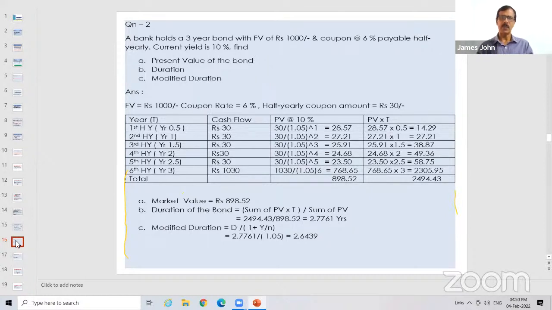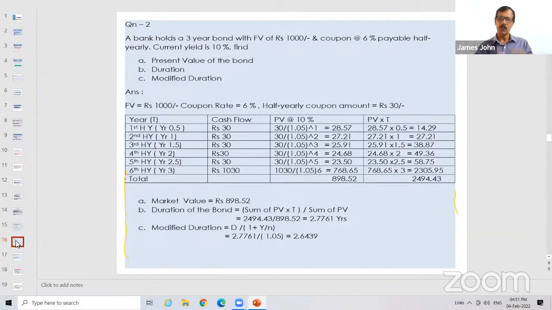The first question is what is the value of the bond? Second question is what is the duration of the bond at 10%? And third is what is the modified duration? These are the 3 questions. Now, you have to discount the future cash flows at 10%. But remember, the cash flows are not annual, they are half yearly. So this is the fundamental you should remember. Whenever the periodicity is half yearly, you have to multiply the number of years with 2. If it is 3 years, N will be 6. And if the rate is 6%, R will be 6 by 2, 3%.